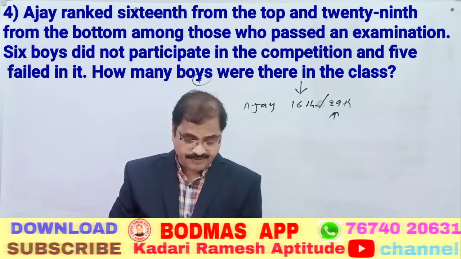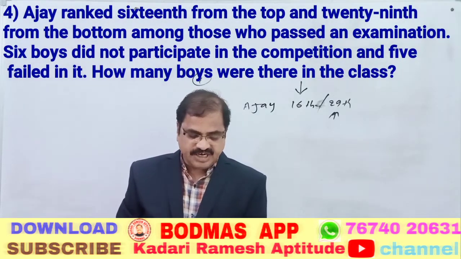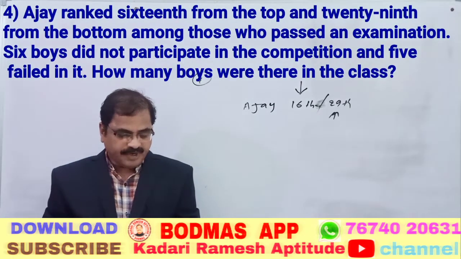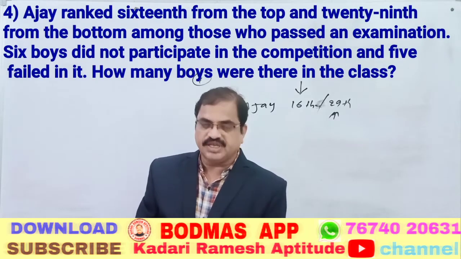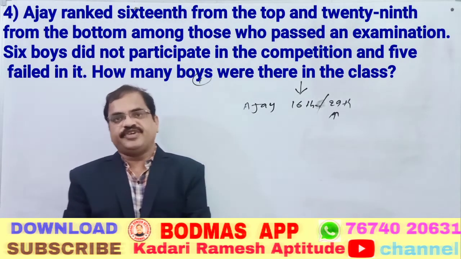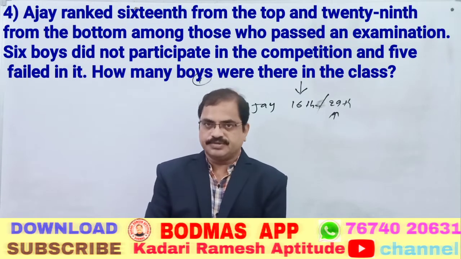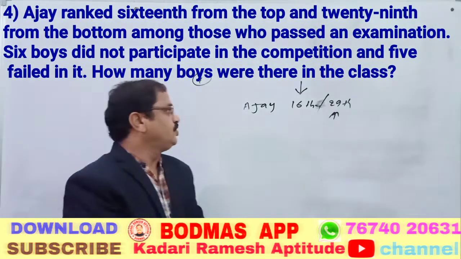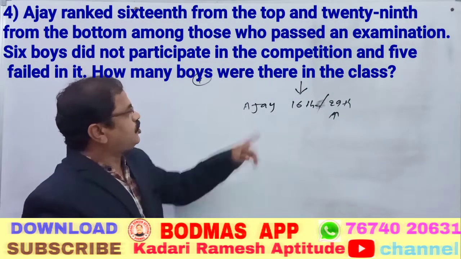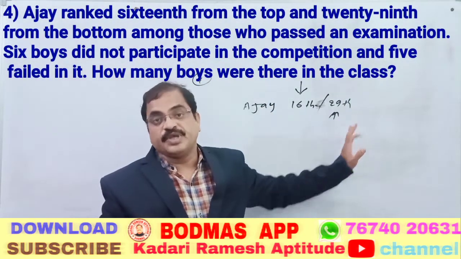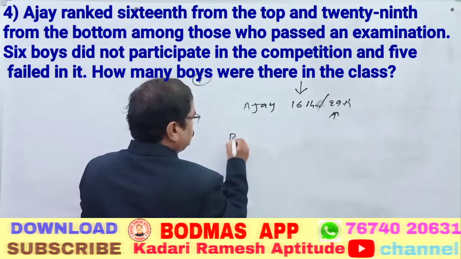Among those who passed in the examination, 6 students did not participate in the competition, and 5 students failed. How many students are there in the class? In the class, failed students are also students, and students who did not participate are also students. First of all, take the passed students.